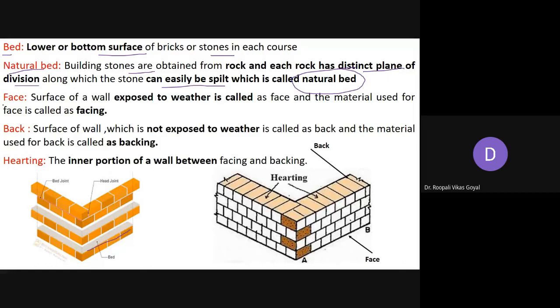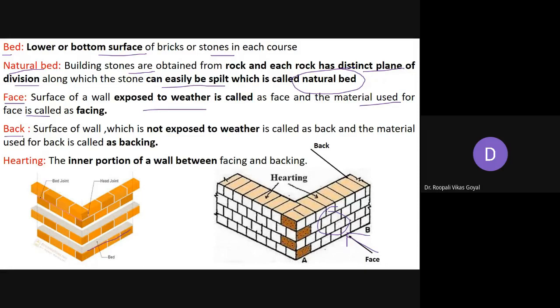Now next is face. So the surface of the wall exposed to weather. Here you can see this is the section of one wall. This portion is exposed to weather. ये बाहर दिख रहा है आपको, ठीक है? So that is nothing but the face of the wall. And the material which is used for construction of the face, यहाँ पे जितने भी आपके courses and bond हैं, that are generally made up of certain material, either brick or stone or hollow concrete block, whatever. Then it is called as facing. So material को आप facing बोलेंगे, and the particular wall which is exposed to weather will be called the face.